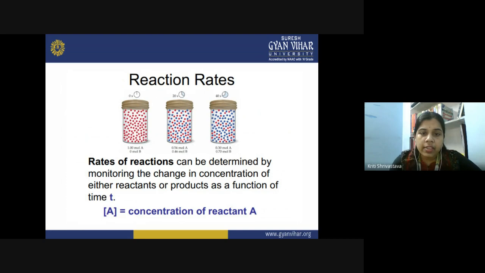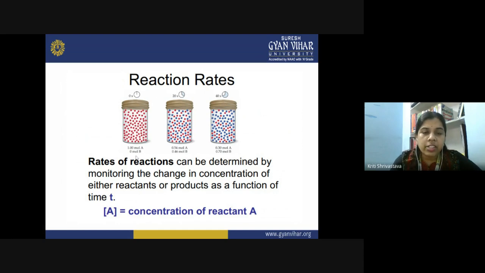So progressively, you can observe that the reactant is getting converted into product with time, and therefore the rate of the reaction can be determined by monitoring the change in the concentration of the reactant. You can see the rate of change in the concentration of the reactant, or you can also take the concentration of the product as a function of time.